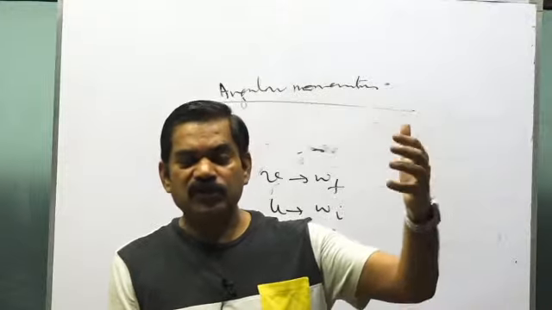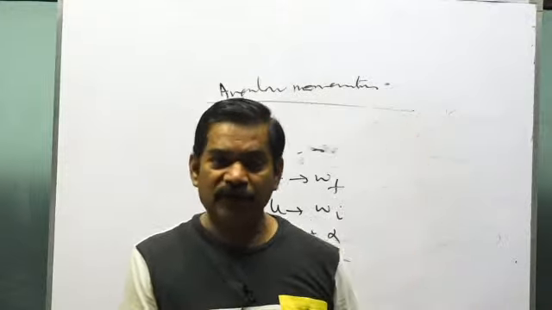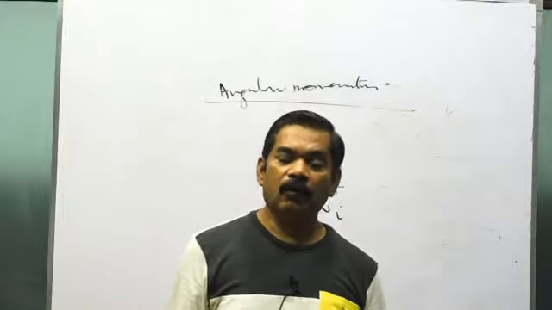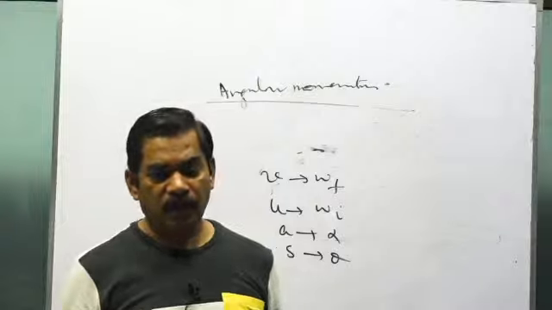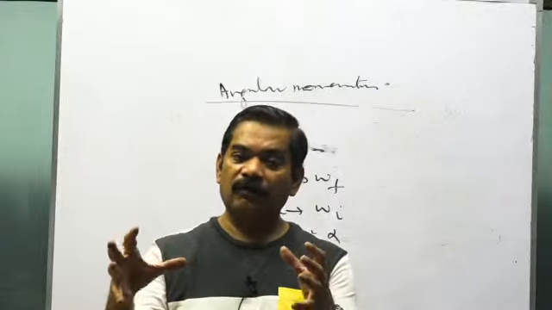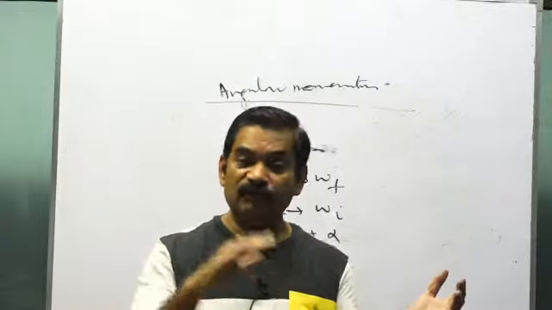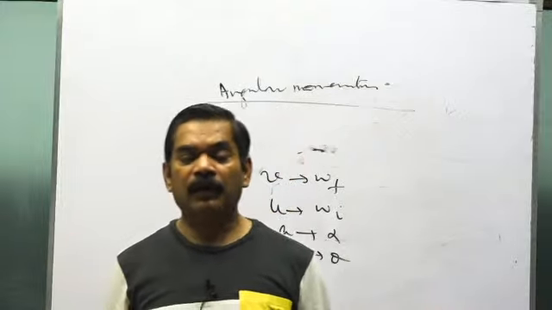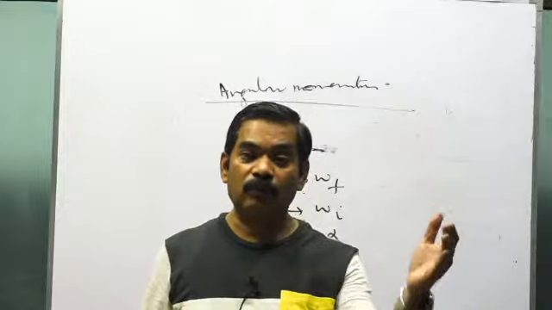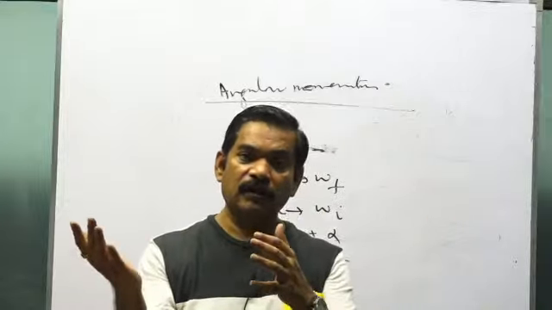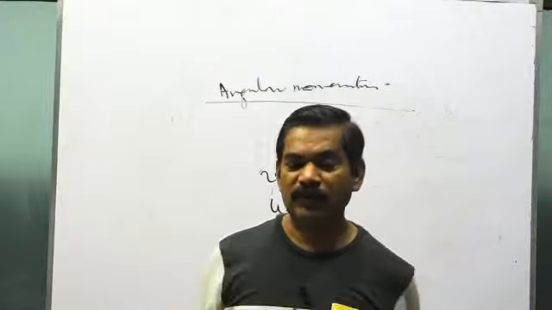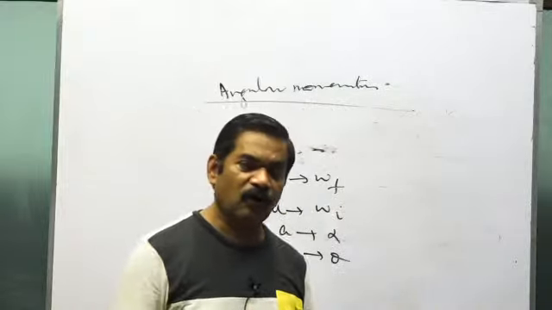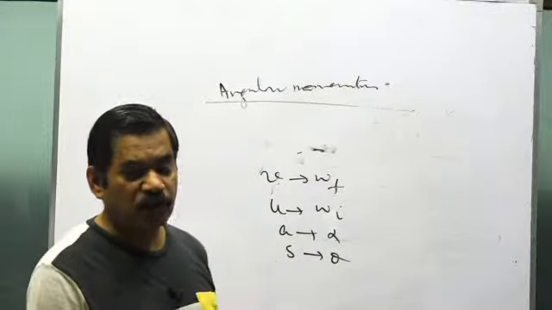Now from both the equations, eliminate alpha, and you'll get the value of theta. So theta is what? Theta is the angle rotated, or in terms of rotation, the number of rotations until the body stops completely from the beginning. And you have been asked how many more rotations will be completed after omega naught by 2. So from the total rotations, you'll subtract the earlier rotations, 1000, and you'll get the result. I hope through this example you have got how these kinds of questions are to be tackled.